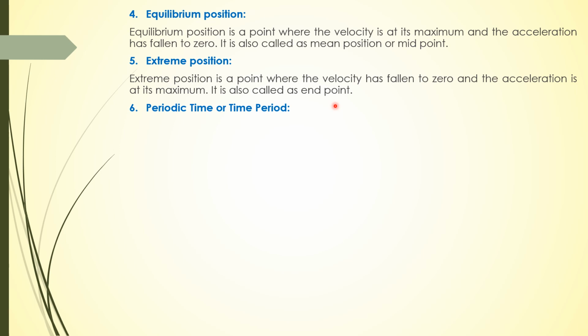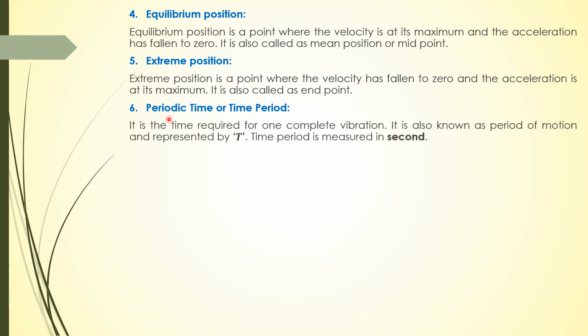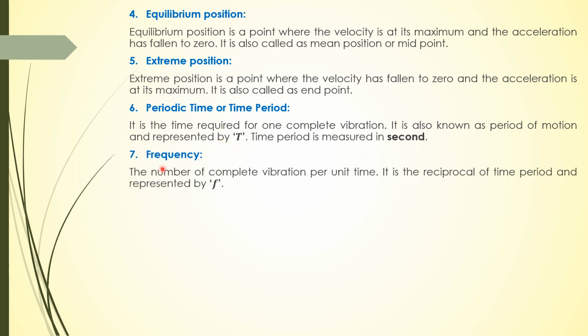So after that, the time period or periodic time is the time required to complete one vibration. It is also known as the period of motion. We represent it with a capital T and it is measured in seconds. Now if we talk about frequency, it is the number of complete vibrations per unit time, or simply it is the reciprocal of the time period.